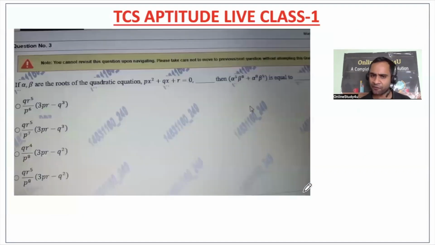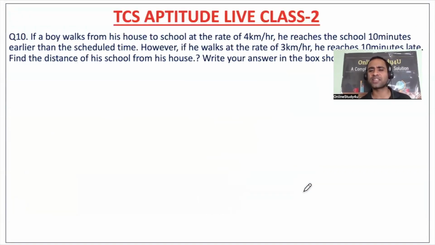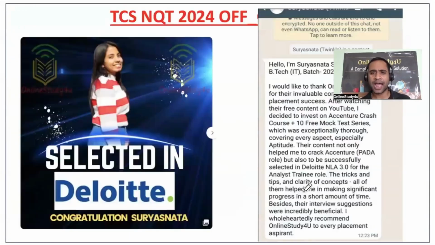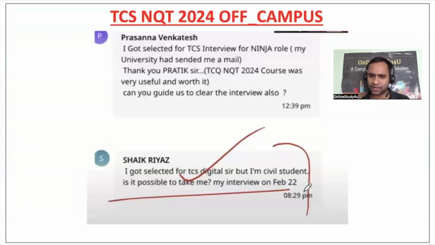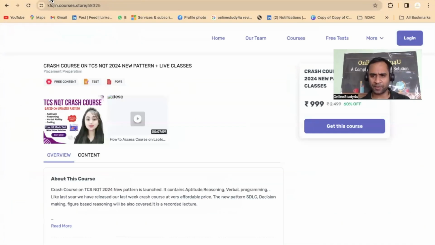After that, I want you to send a message on WhatsApp or on our chat that, sir, I have cleared. And definitely join this WhatsApp group, which you will be able to join after this crash course. Once you get into the crash course, this is the 25 day plan. Take it seriously, because each and every day is going to be very, very important. Focus on the topics which are scoring, where you will be able to get the marks. Thank you. Take care, and all the very best.